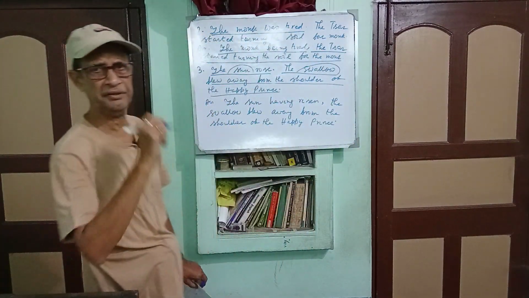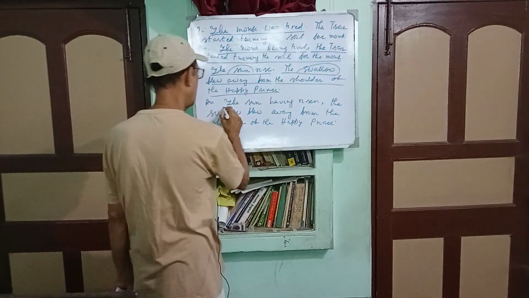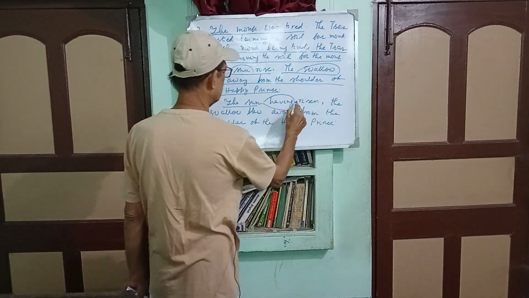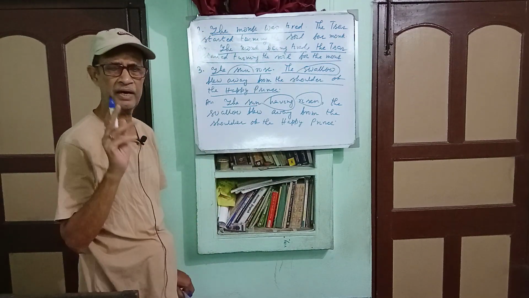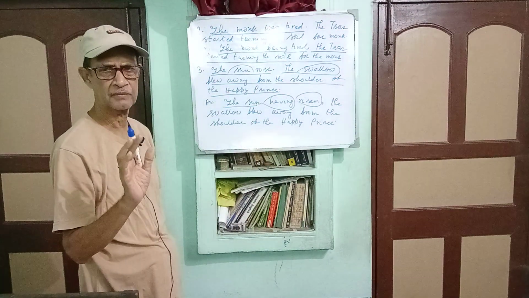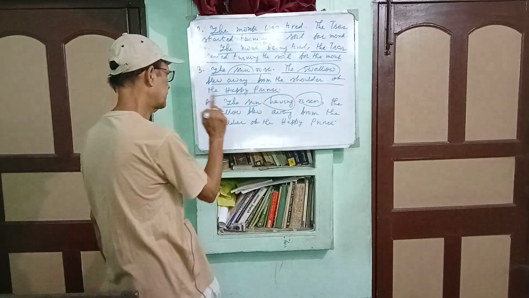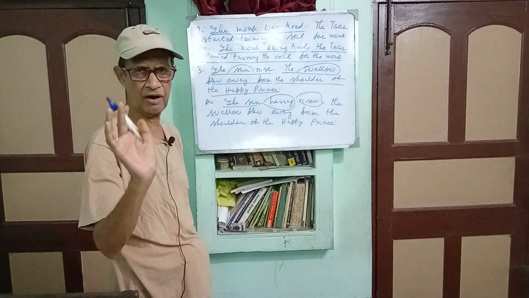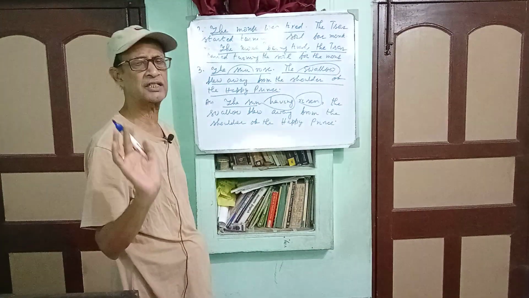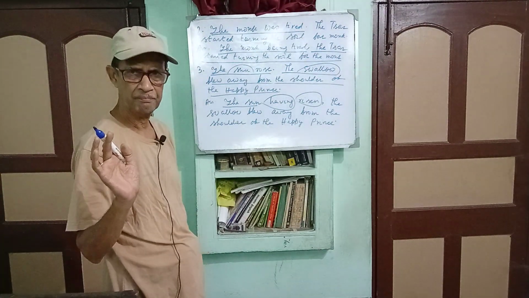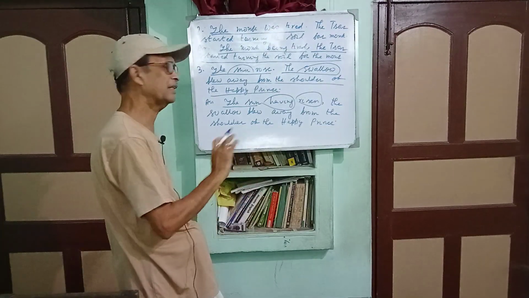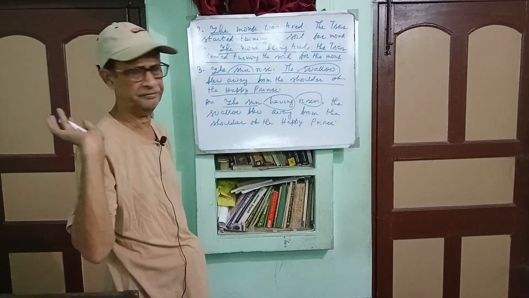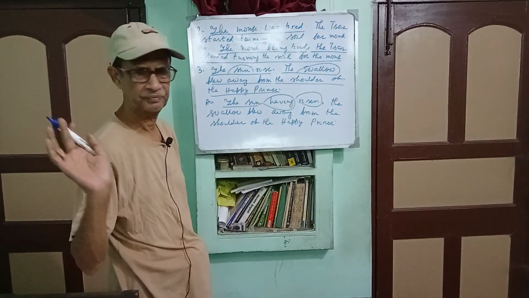My dear viewers, you see that the sun is subject plus having plus past participle of the verb. And this is the process of constructing nominative absolute. Subject plus having plus past participle of the verb. But where there is no main verb or where there is only be verb, there you may write having been or being plus adjective.